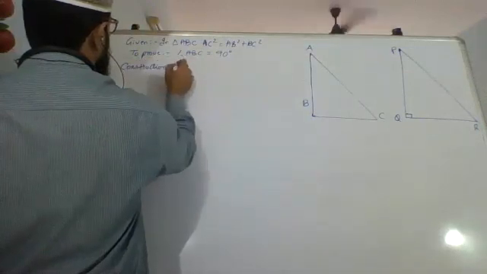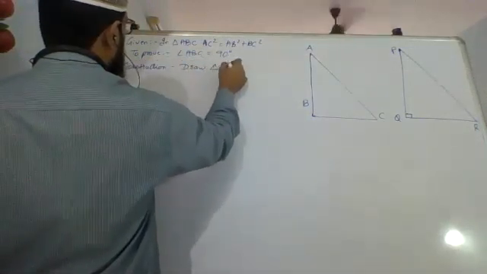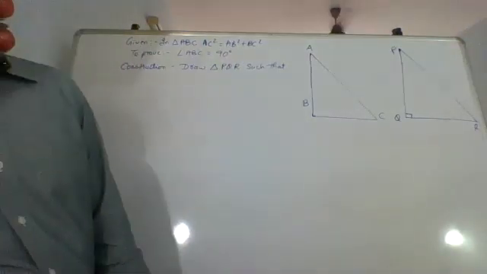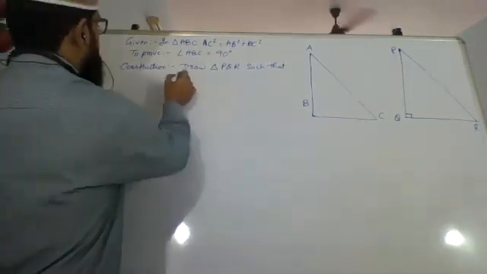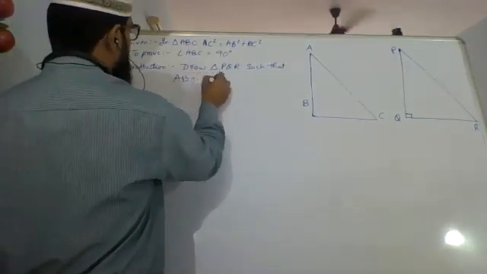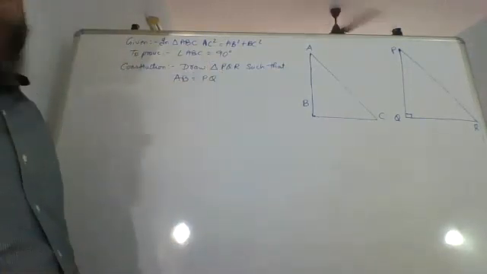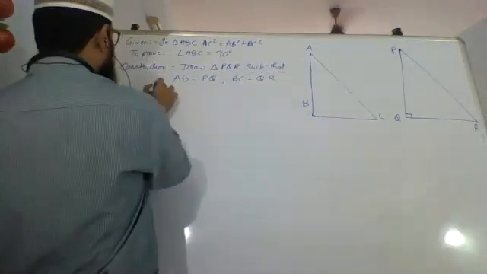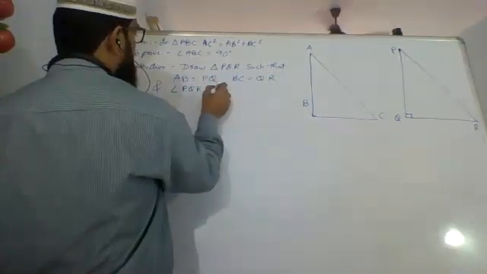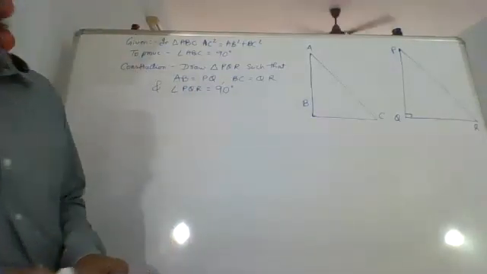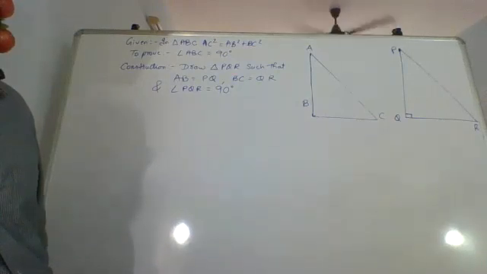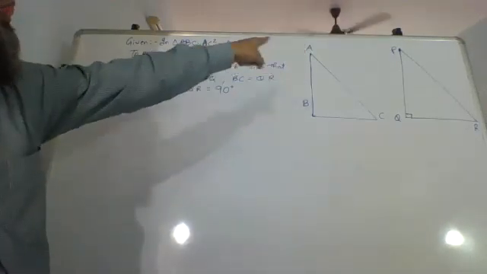Construction: draw triangle PQR such that AB equals PQ, BC equals QR, and angle PQR equals 90 degrees. This is the construction. So we are not saying that AC and PR are equal.